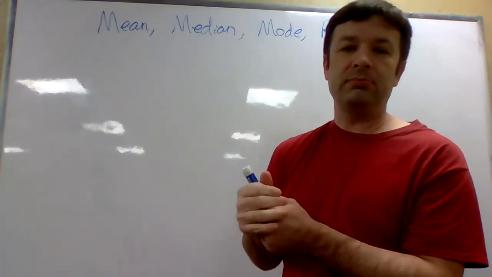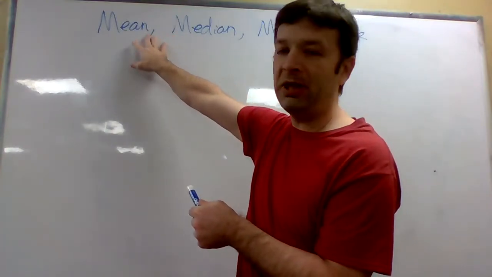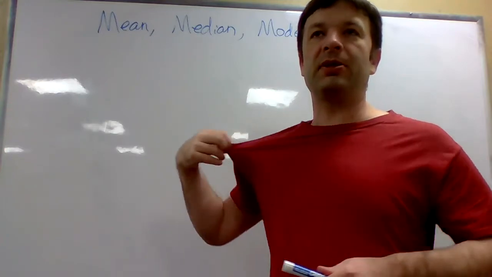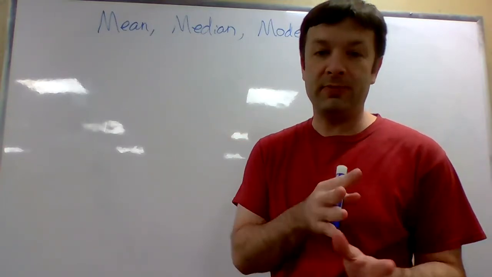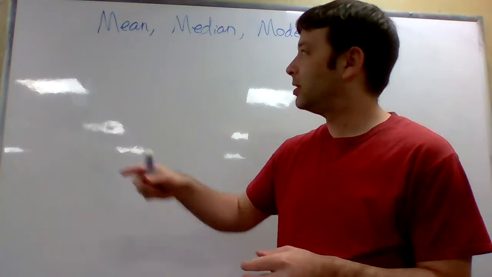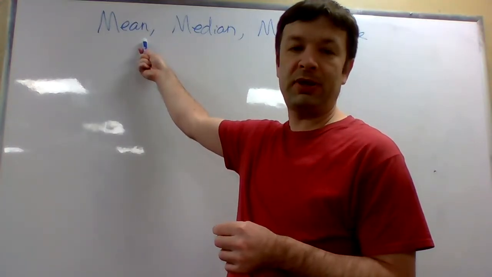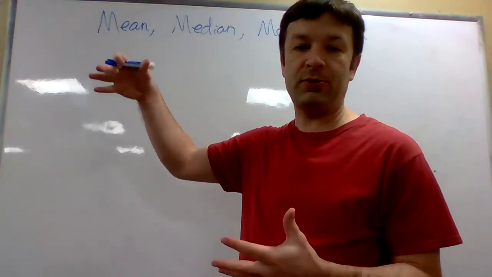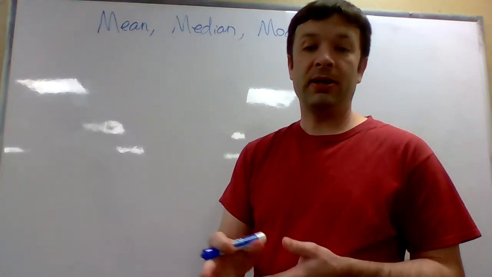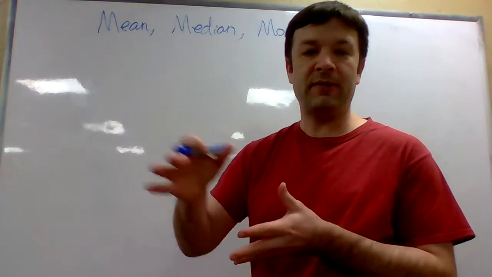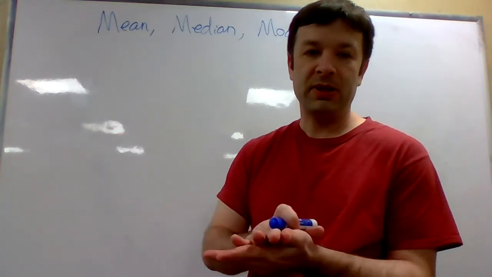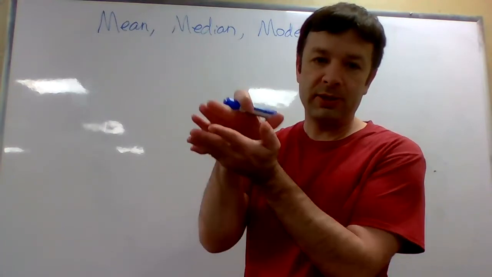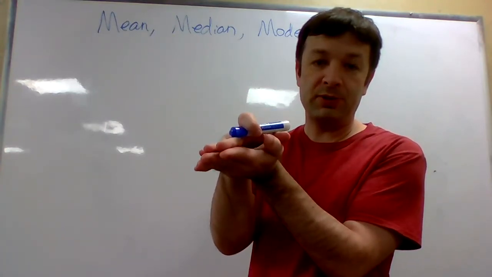So let me go back to this for a second. Mean and median are usually fairly close to each other. So they're a way of finding the number that's kind of in the middle. So if we took a test, for example, and the mean score, the average score, was like an 83, that means that's kind of going to be in the middle of everybody else's. The higher scores pull it up, the lower scores pull it down. So the mean is that number that's kind of in between all the rest.